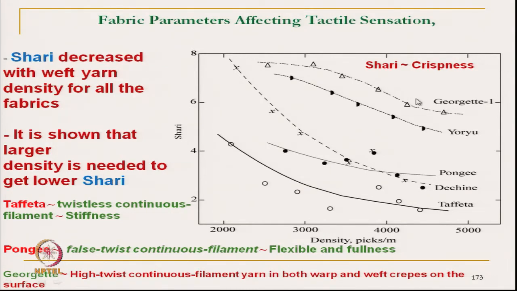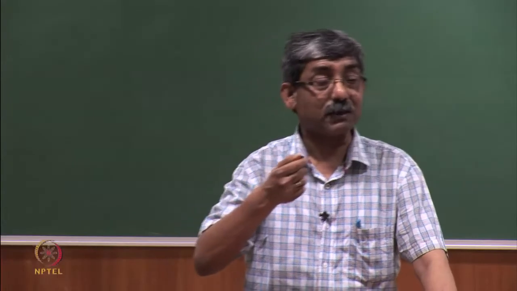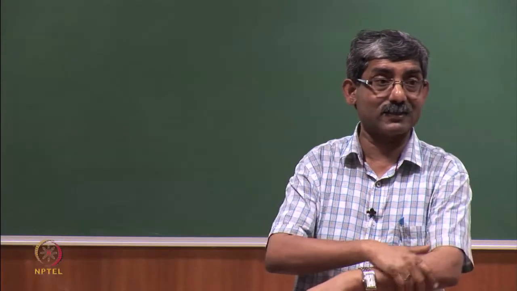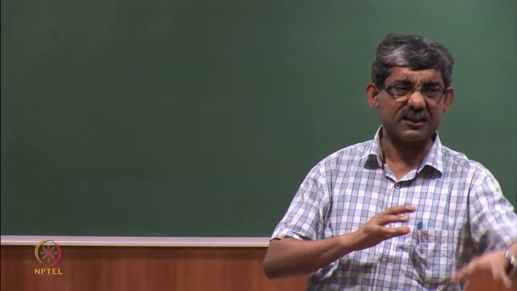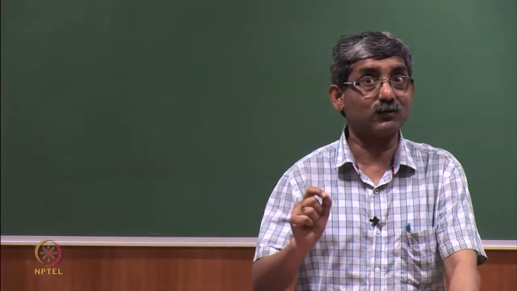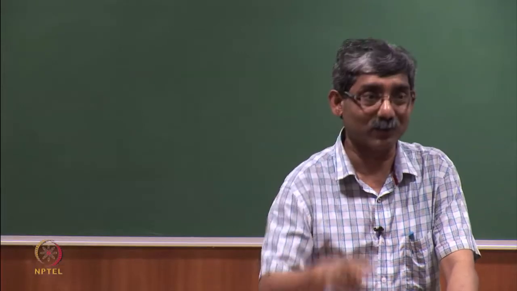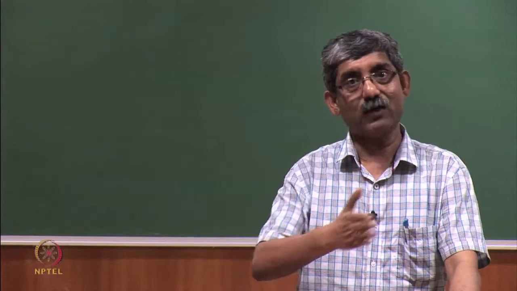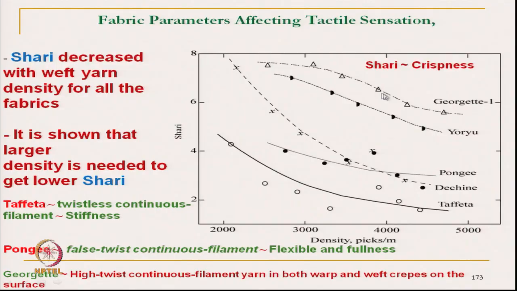So, if we want to reduce the crispness of the fabric, the feeling due to crispness, the tactile sensation, we can get some scratchiness feeling that we get with the higher Shari value, higher crispness. So, if we want to reduce it, then we have to increase the density.